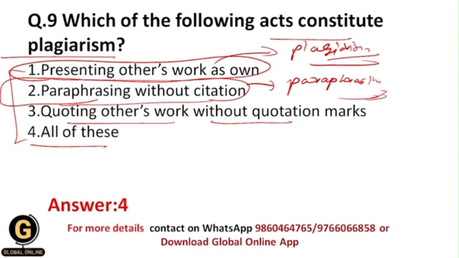It's not your own idea, and on top of that you are not giving credit to the original author, and that's why it is called paraphrasing plagiarism. And whenever you are quoting others' work without quotation marks, again this is an act of plagiarism. You should put quotation marks around the quoted part of others' work, and that's why your correct answer should be 4 over here, all of these, because all of these acts constitute plagiarism.